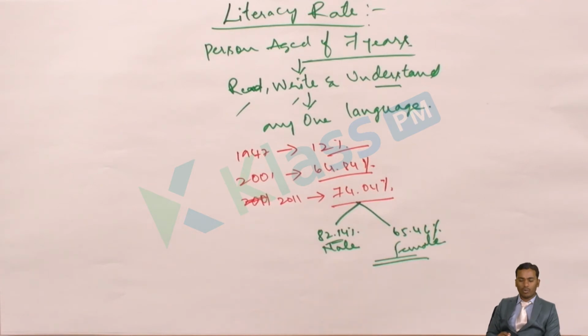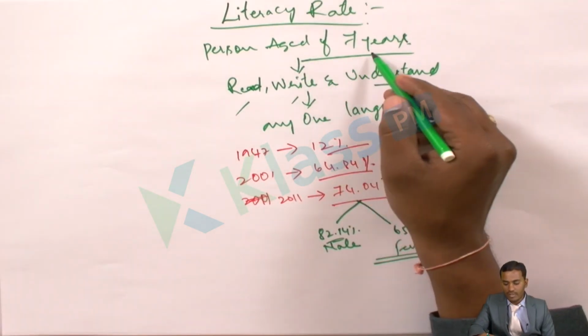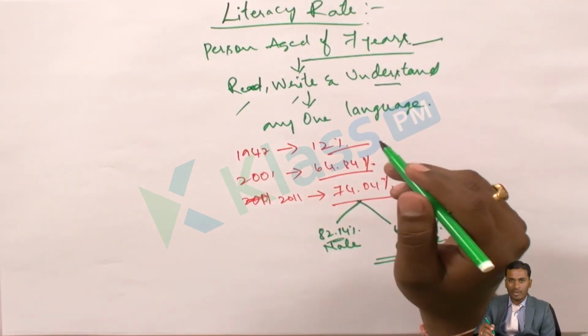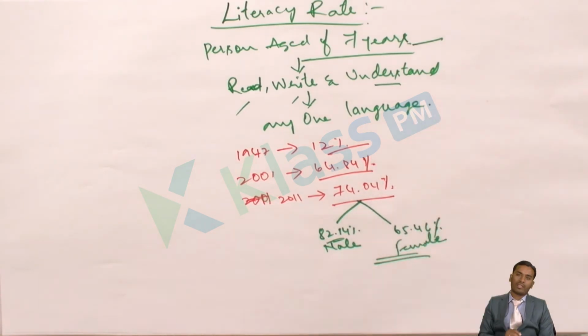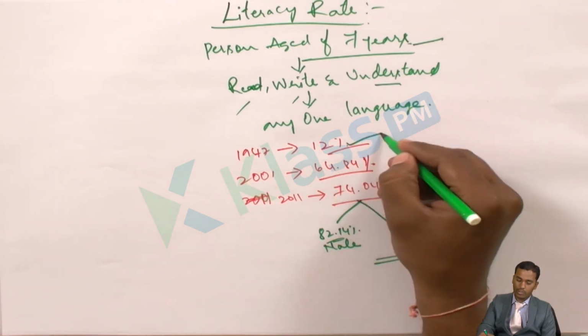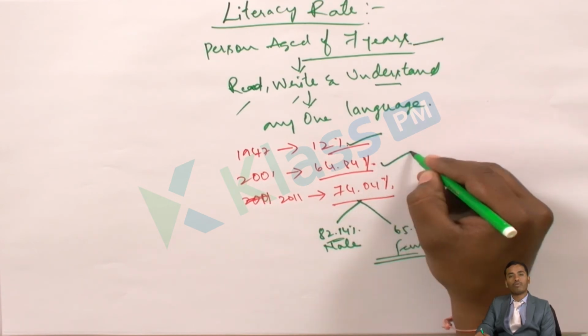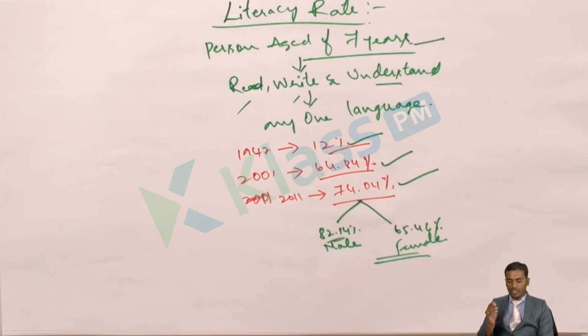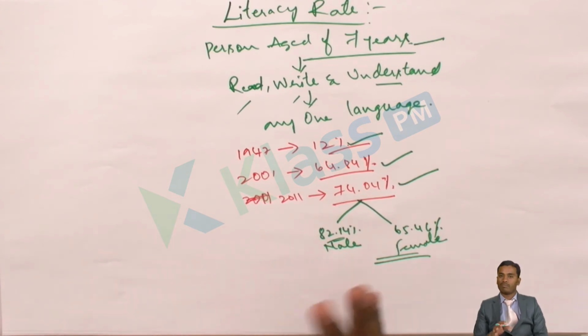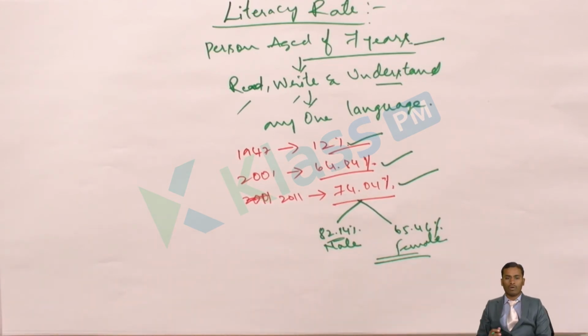So I think now everyone understood what the literacy rate is. A person at the age of 7 years who can write, read and understand at least any one language is said to be a literate. The literacy rate of our country in 1947 was 12%. In 2001, it was 64.84%. In 2011, it is 74.04%. Out of this, 82.14% is male, whereas 65.46% is female. So even here we have a slight differentiation, bias, partiality, or discrimination, whatever you call it.